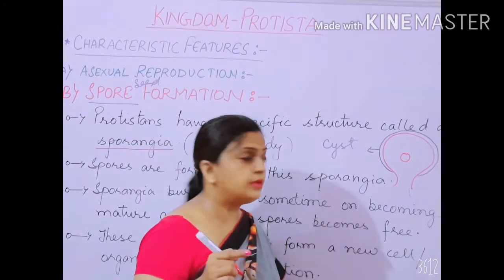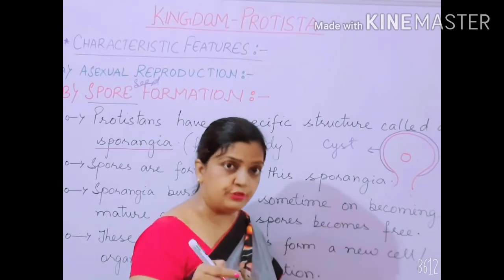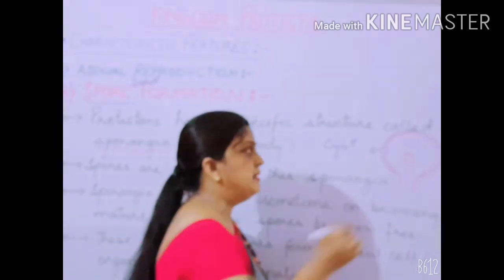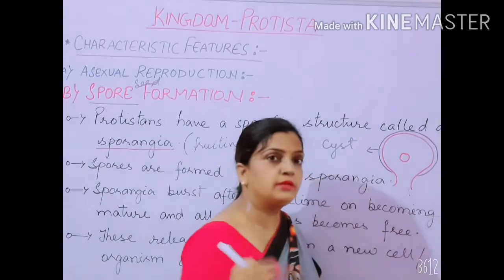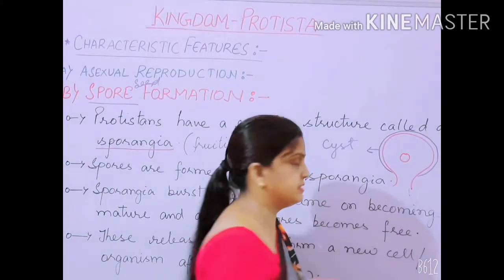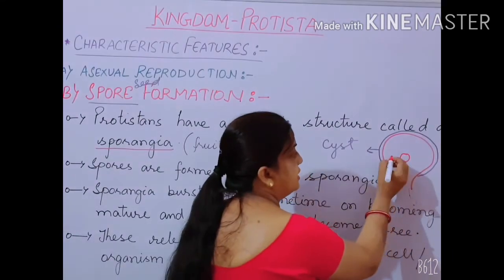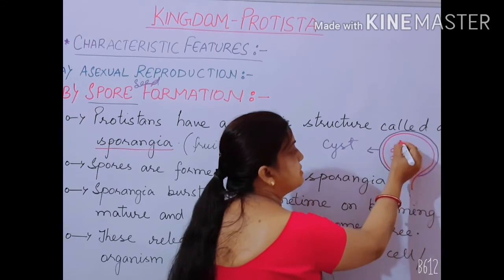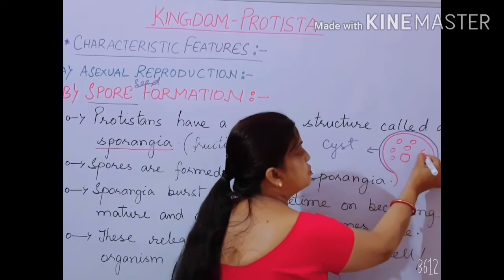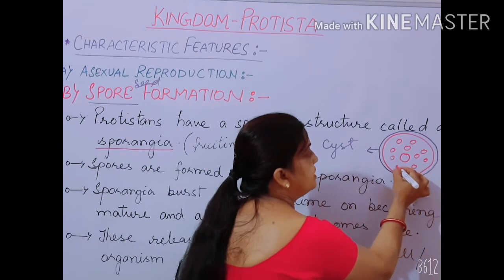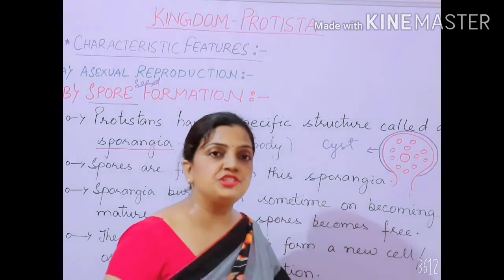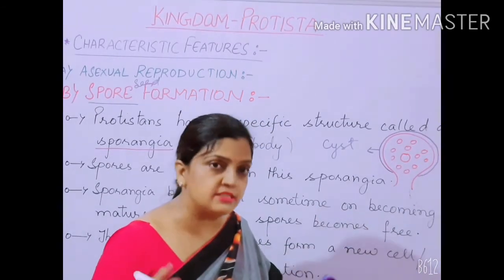Hope you remember it, I discussed a few minutes back in binary fission that the nucleus will undergo karyokinesis, division of nucleus. Now this nucleus will divide into multiple nuclei. So many nuclei will be developing inside, and the sporangia develops into a multinucleated structure.